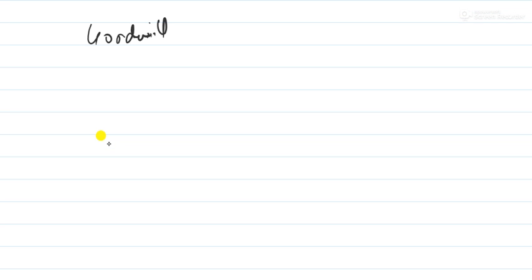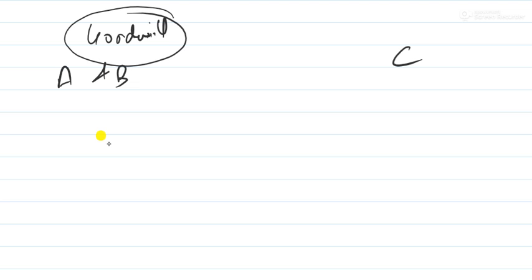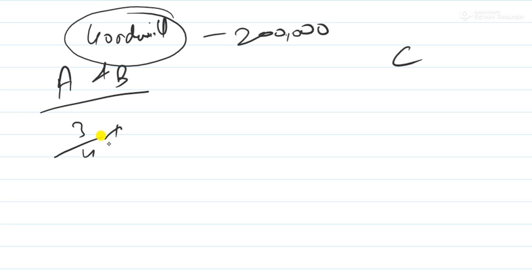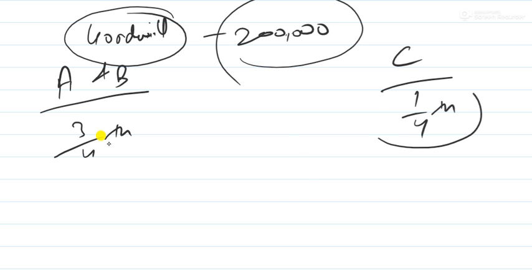Now how is this done? How does the new partner give the money for the goodwill? Suppose A and B were old partners and C is the new partner. Now we have calculated the goodwill, and the goodwill comes to 2 lakhs, suppose. The value of goodwill comes to 2 lakhs, correct? Now A and B have 3/4 and C has 1/4 share. Okay, so in the goodwill, what is the part of C?